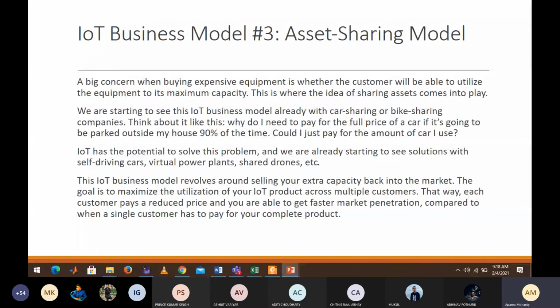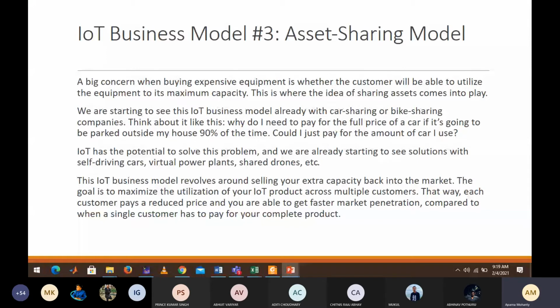And third is the asset sharing model. So what is this asset sharing model? Suppose there is a cyclone or some natural calamity, and Tamil Nadu was hit by a cyclone. There was a power cut for one week or 10-15 days. People will try to search for inverters and all. How many days can an inverter survive? Maximum 2 or 3 days. It cannot survive beyond that.